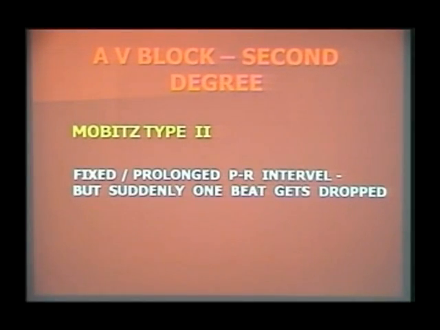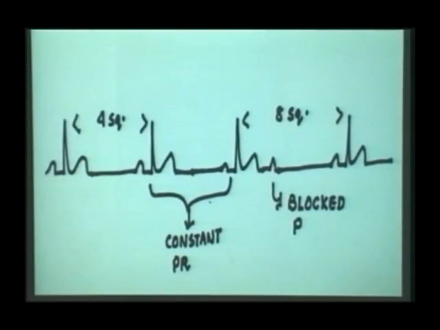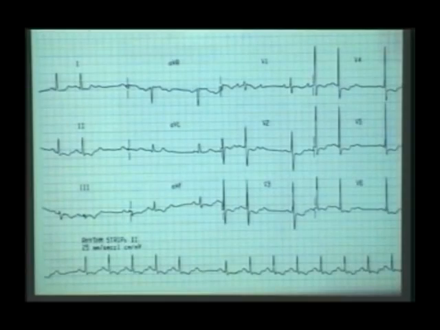Whereas in Mobitz type 2 AV block, you will have no lengthening of the PR interval. The PR interval remains constant and consecutive beats get conducted. In spite of that, there is suddenly a beat which is not conducted to the ventricle. So it is the blocked P wave in the presence of constant and consecutive conduction. So if you see the blocked P wave, if you see the previous PR intervals, they are absolutely constant. There is no change in the previous PR intervals before the blocked P wave. This is type 2 second degree atrioventricular block.